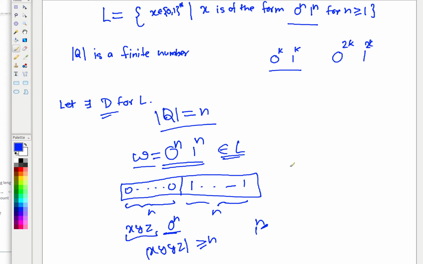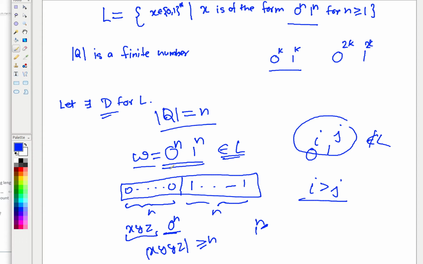what is the problem? The problem is, if you have 0 to the power i, 1 to the power j, where i is greater than j, certainly this string is not part of L, right? When you pumped zeros and the number of zeros increased, it should not be part of L, but as per the DFA, it is accepting it. That means this DFA is not a correct DFA for the given language.